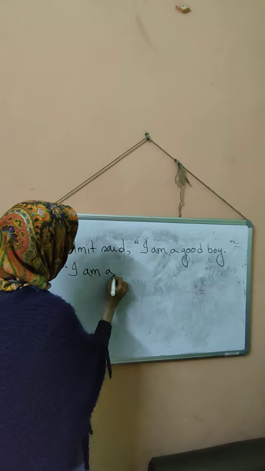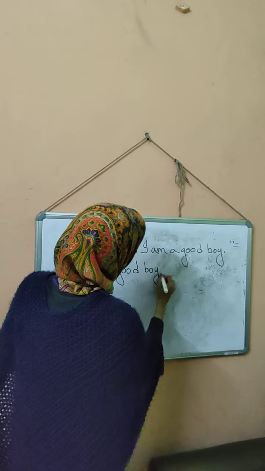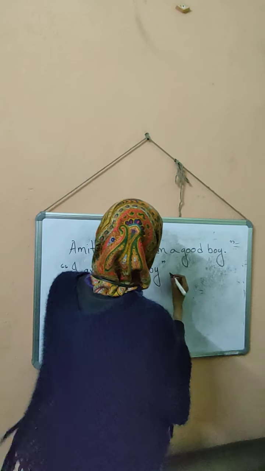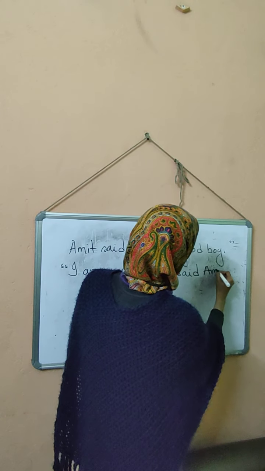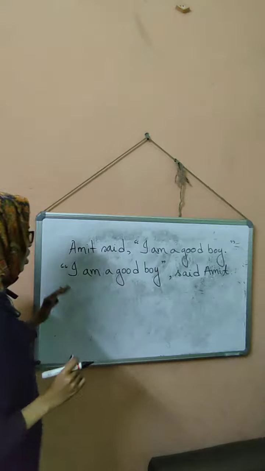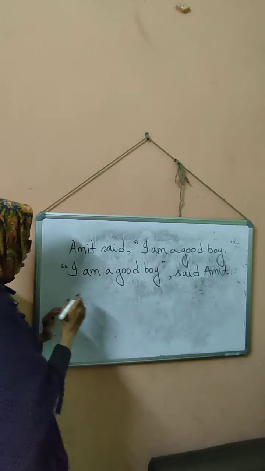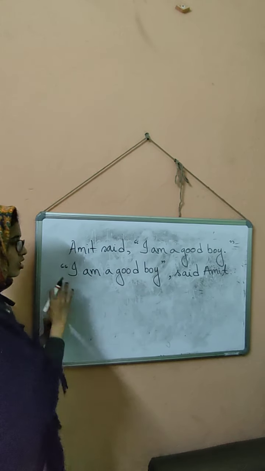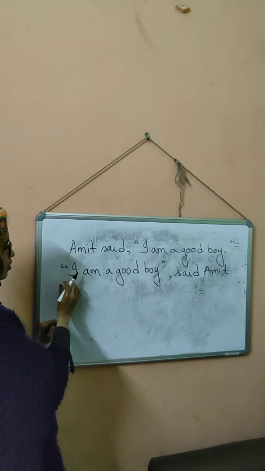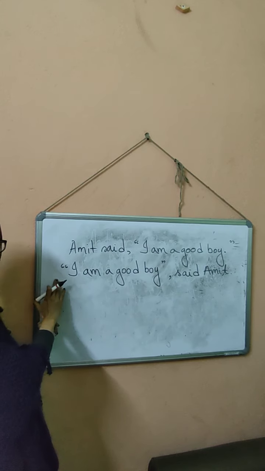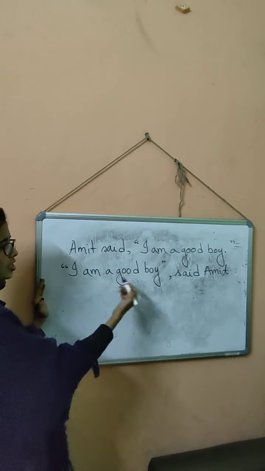I am a good boy, said Amit. So I am a good boy: this is the direct speech. And said Amit. Here before the inverted comma starts, you cannot put a comma or anything, because the sentence starts from this direct speech only. If you can't see me, don't worry, just check the board. Okay, this is the important thing here. So inverted comma, I am a good boy.